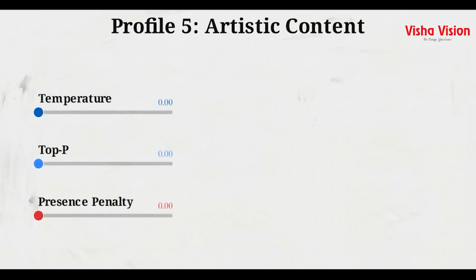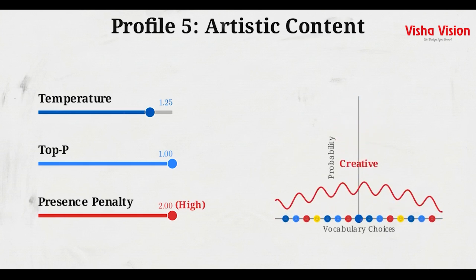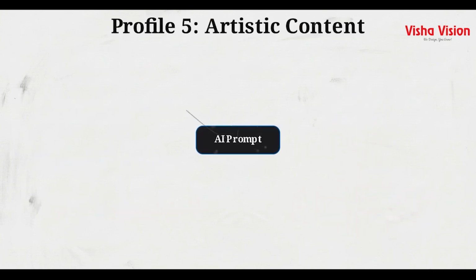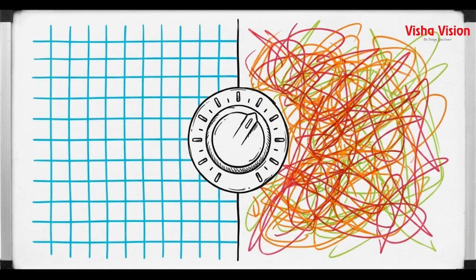Profile 5 is pure artistic content, the territory of novelists and poets. We push temperature past 1.2, set top P to 1.0, and apply a high presence penalty. This combination forces the engine to generate wild plot twists and unique character descriptions. Calibrating the parameter profile to match the intent of the prompt ensures the final output meets the specific technical or creative requirements of the project.